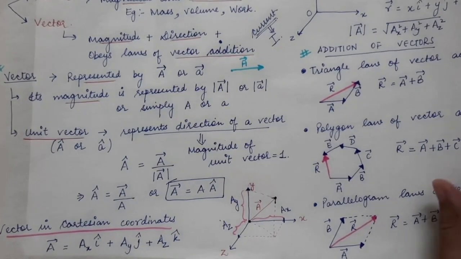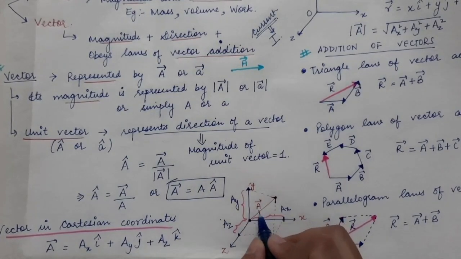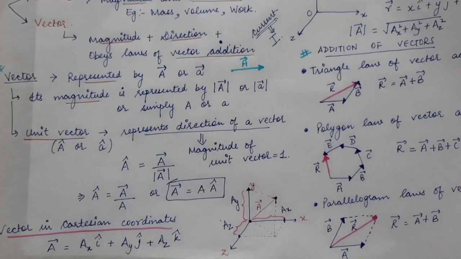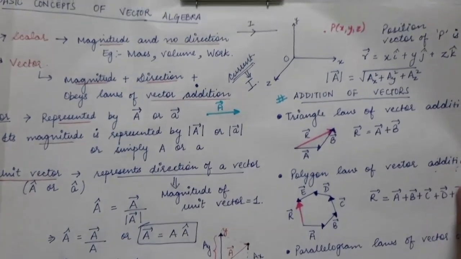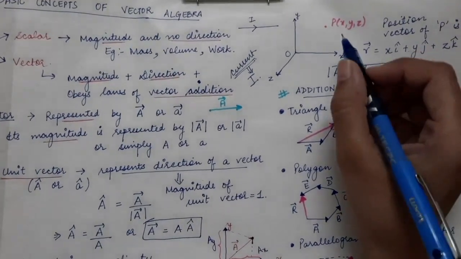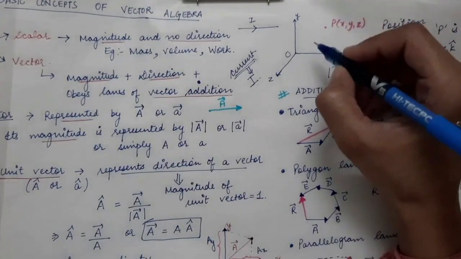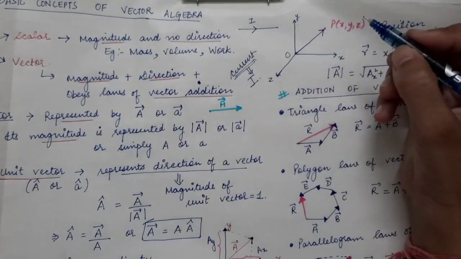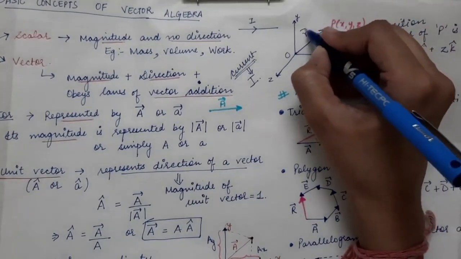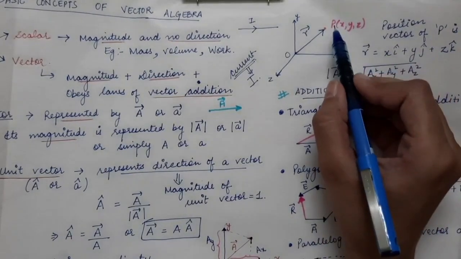Similarly, let's say that instead of the a vector, we have the r vector, small r vector, which is also called the position vector of a particular point. So let's say there is a particular point in space, P of x comma y comma z. So this is the particular point. The position vector of this point will be the OP vector, and let's say this is represented by the r vector. So the r vector is the position vector of point P.